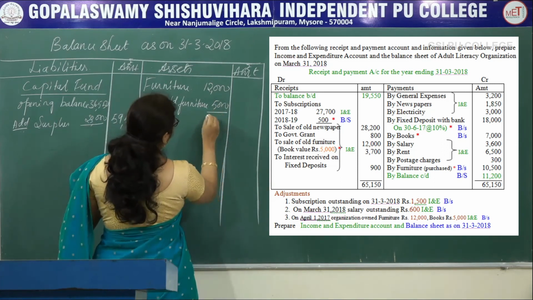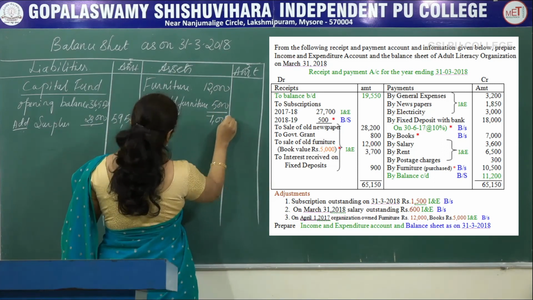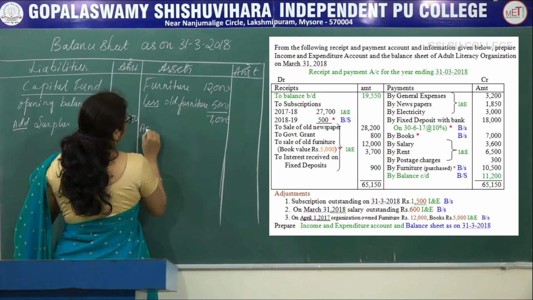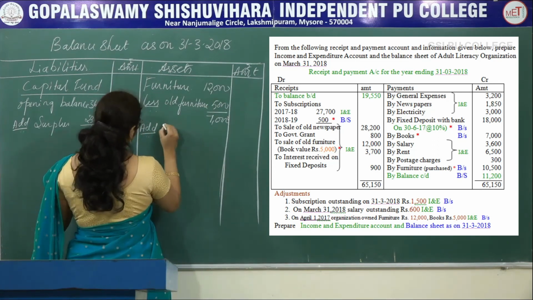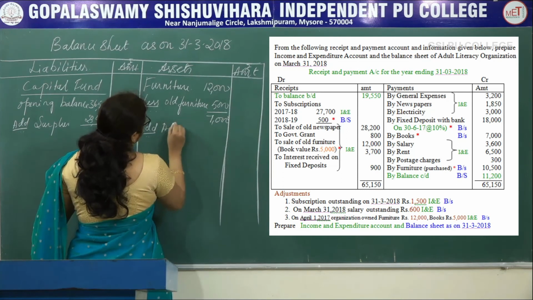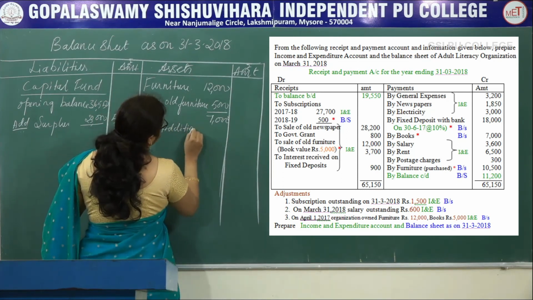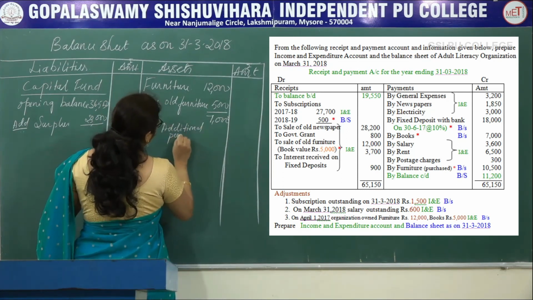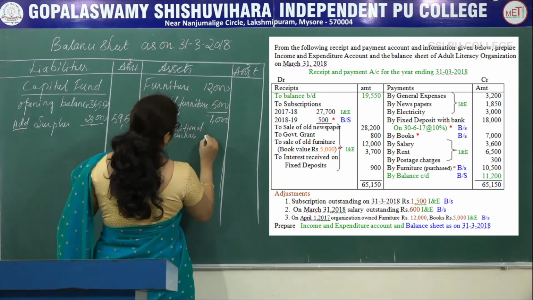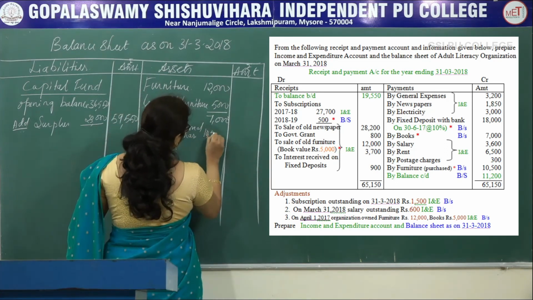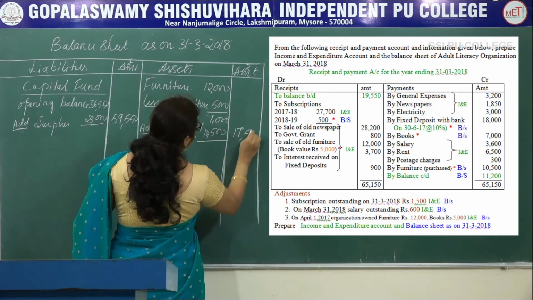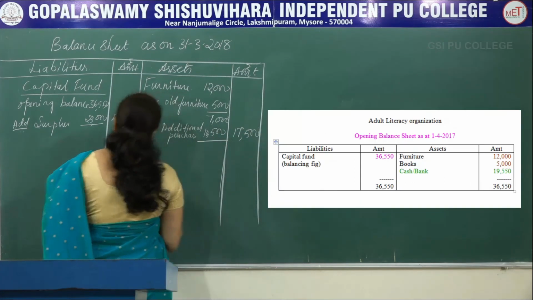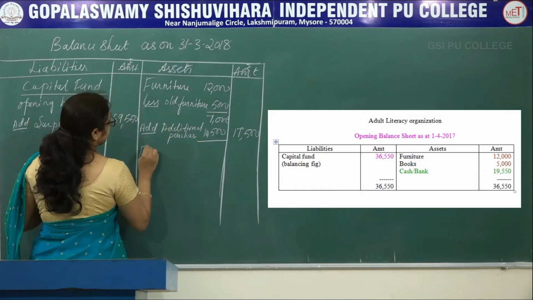So, deduct this one, you will get 7,000. Add current year purchase which is given in the receipts and payment account credit side. Additional purchase amounted to rupees 10,500. You will get 17,500.